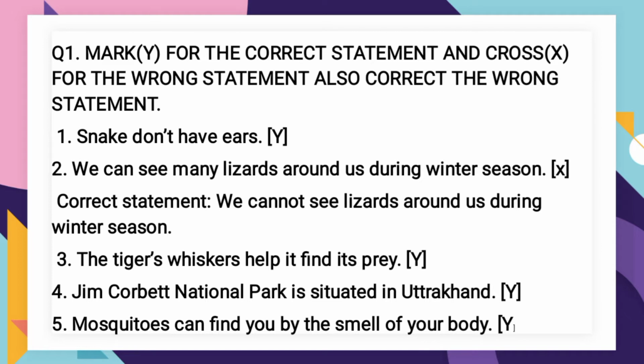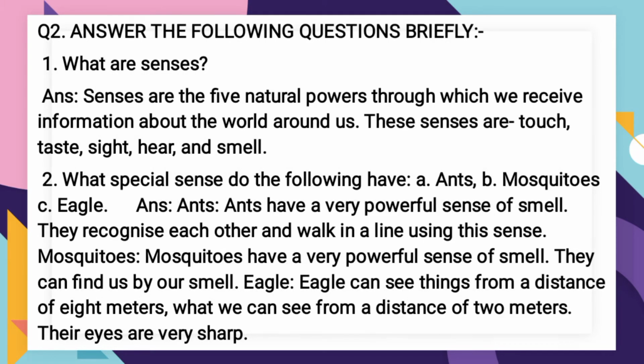The tiger's whiskers help it to find its prey. Yes, this is true. The whiskers of the tiger help them to find the prey during the night time or daytime. Jim Corbett National Park is situated in Uttarakhand. Yes, this is true. Mark Y in front of the statement. Mosquitoes can find you by the smell of your body. Yes, true. Mark it Y in front of the statement.